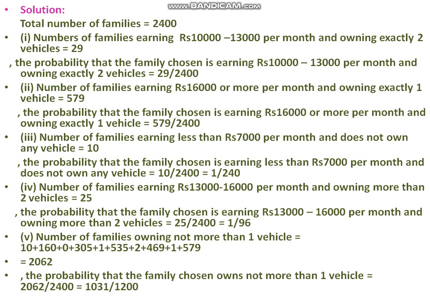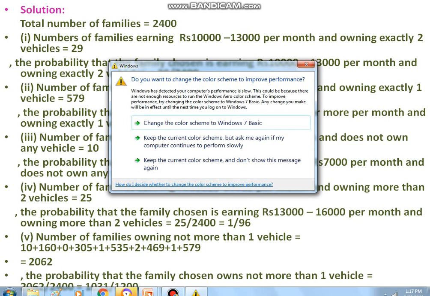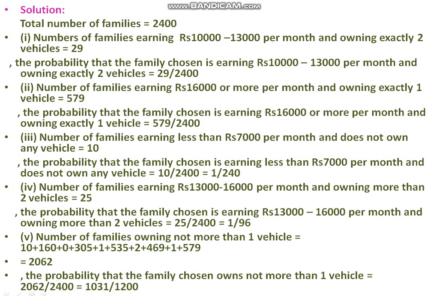Therefore, what is the probability? 29 by 2,400. That is, the probability of the family chosen earning rupees 10,000 to 13,000 and having 2 vehicles is equal to 29 by 2,400. Next, the number of families earning 16,000 and owning exactly 1 vehicle is 579. Therefore, the probability is 579 by 2,400.